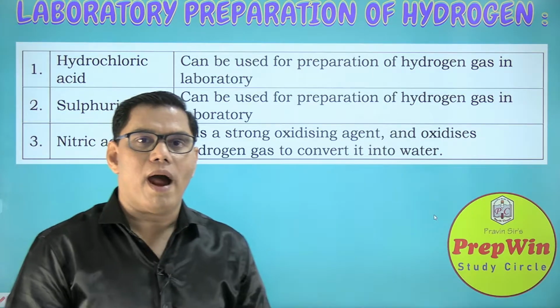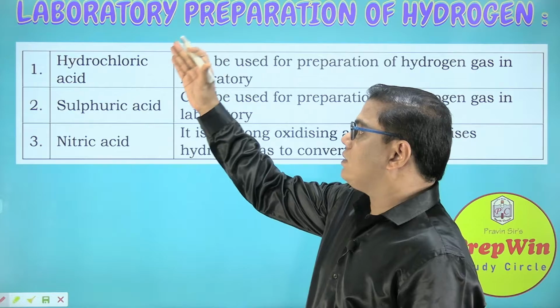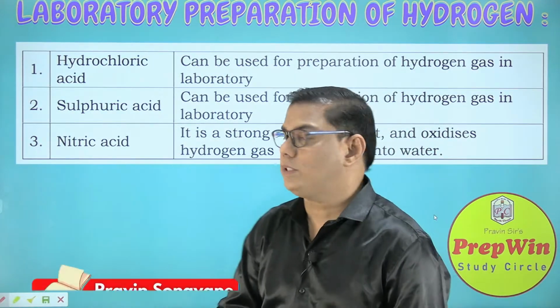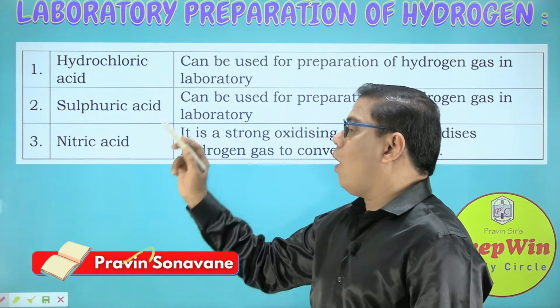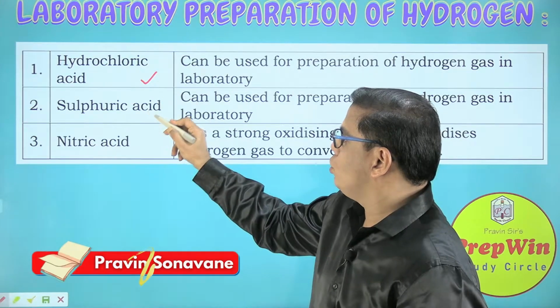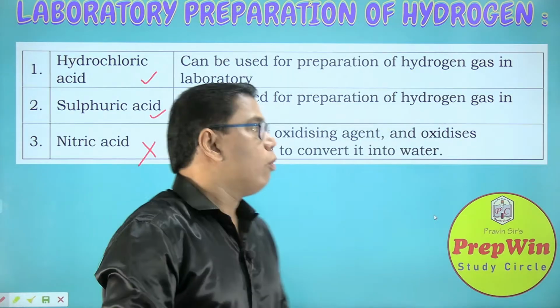In our last part we discussed this. As far as dilute acid is concerned, always in a laboratory we have three options: hydrochloric acid, sulfuric acid or nitric acid, but we use only the first two and the third is not suitable for our reaction. Why?